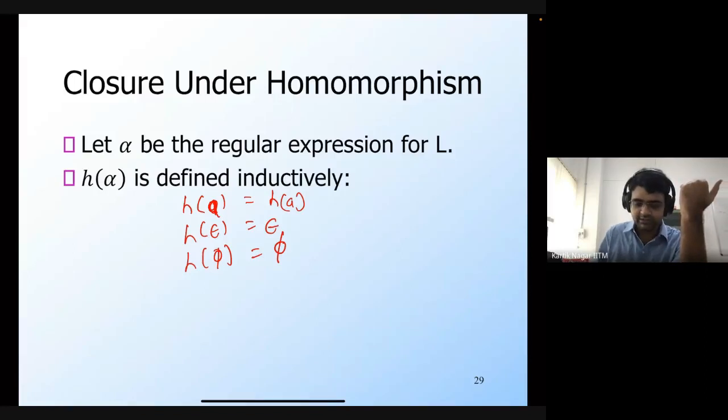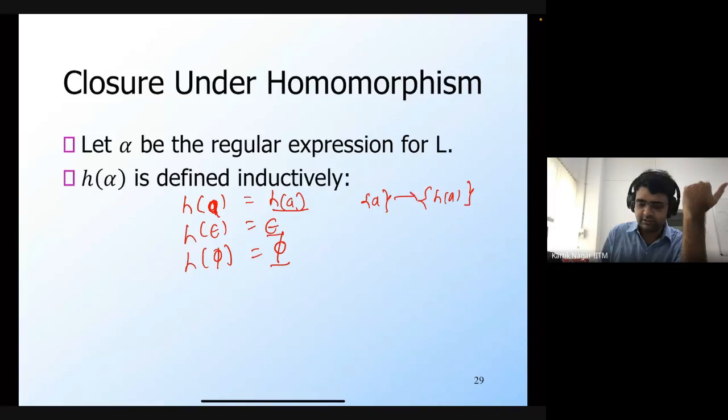Now that we have defined this for the basis, let's just double check. What we want is that these regular expressions describe the homomorphism of the corresponding languages. We know that the language of a, for example, is just the string a, while the language of this regular expression is the string h of a.